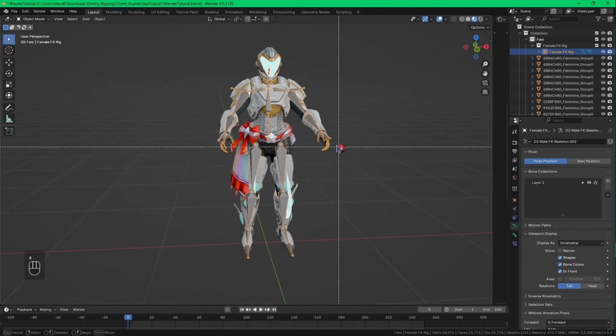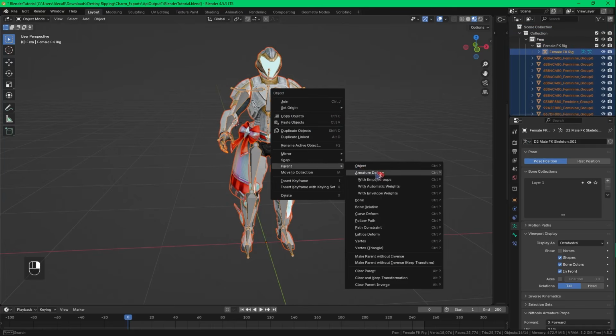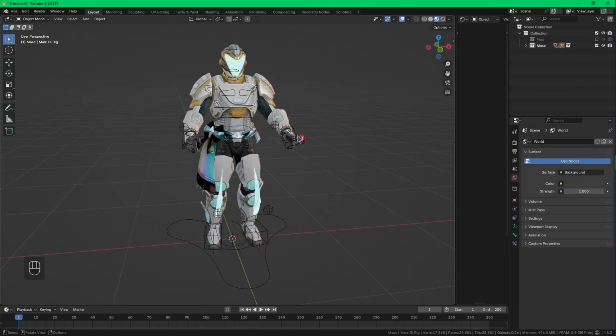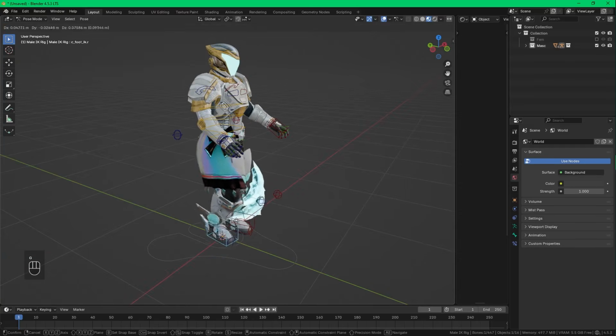I'll also mention here that if you select anything other than Armature Deform, you'll mess up the weights and cause things to not be properly weighted, or not weighted at all. Deselect everything by clicking off and then reselect the skeleton, go into pose mode, and then now you can select any of the handles and see how the armor moves with it. If done correctly, it should move similarly to mine.